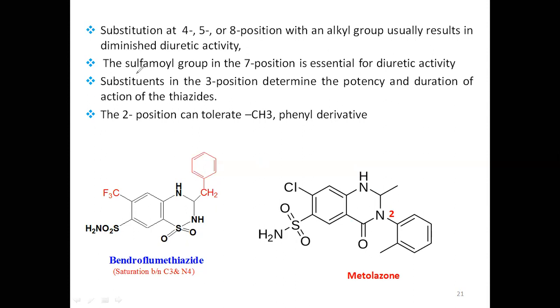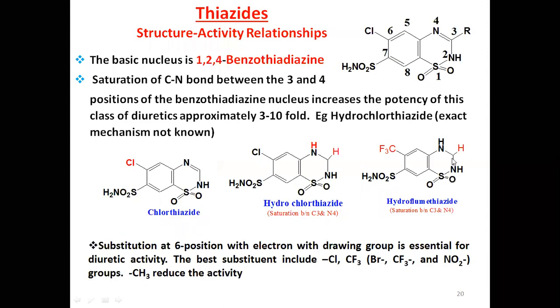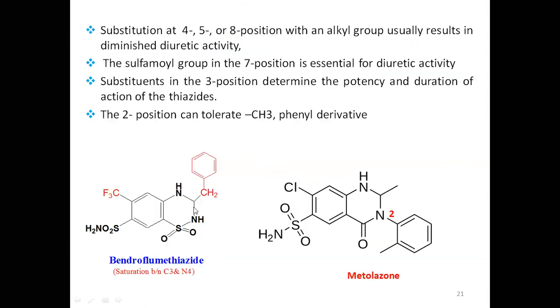Substitution at the 3 position determines the potency and duration. Now, what is at the 3rd position? SO2NH2. Here, hydrogen. Here you see bendroflumethiazide, but here a benzyl group is present, which is more active.